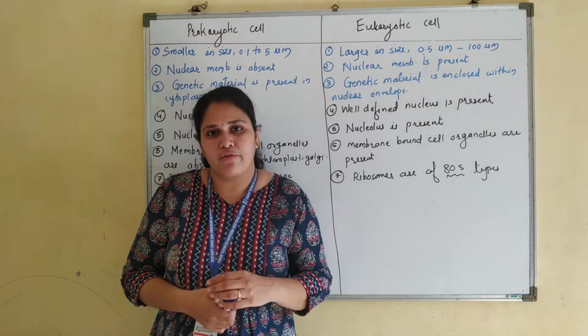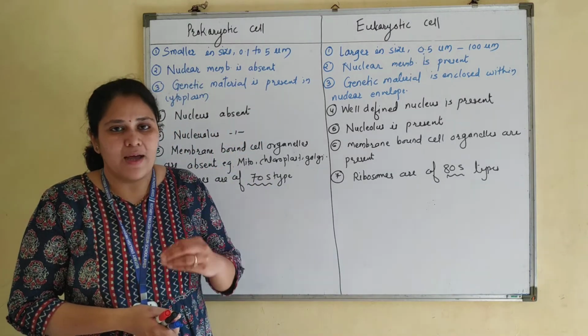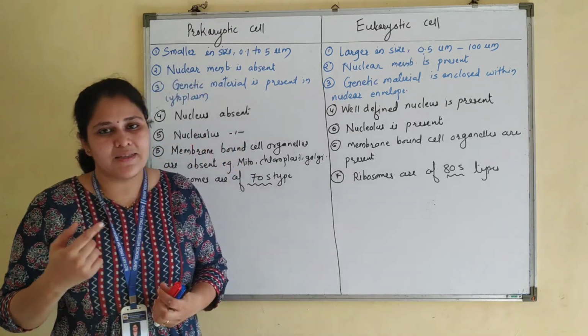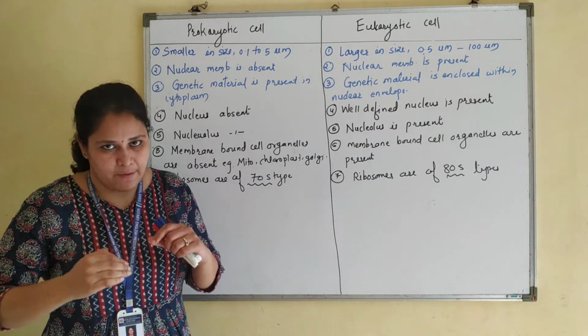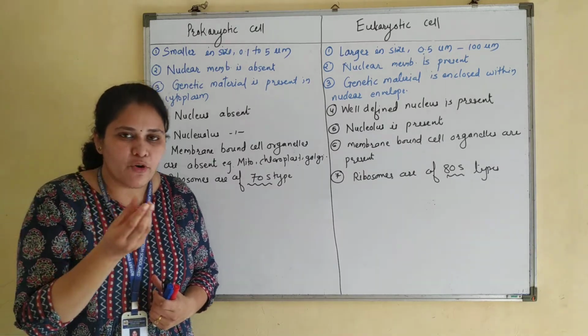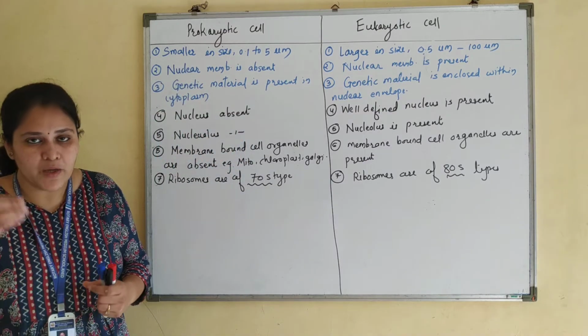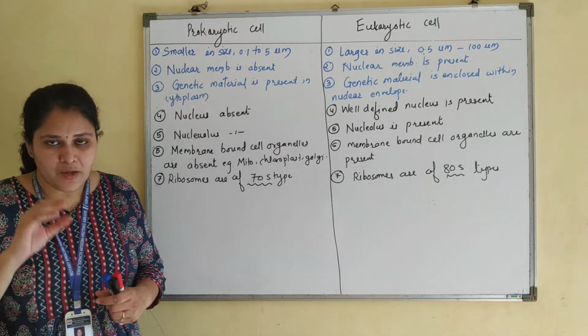For that, we isolate all the cell organelles from the cell along with cytoplasm. We centrifuge it, we apply the centrifugal force and we allow those cell organelles to settle. Some organelles are smaller in size, some are larger, so they need a specific time to settle at the bottom.